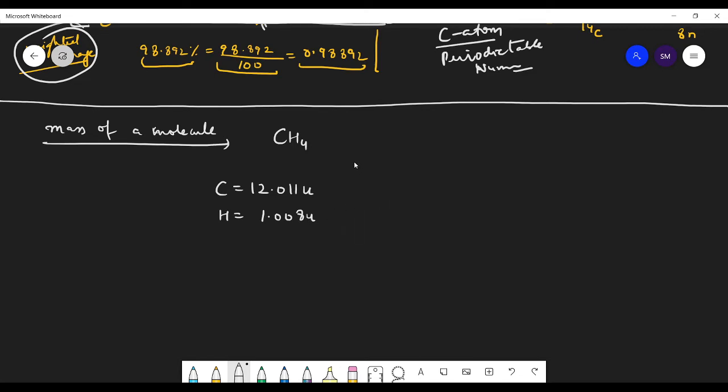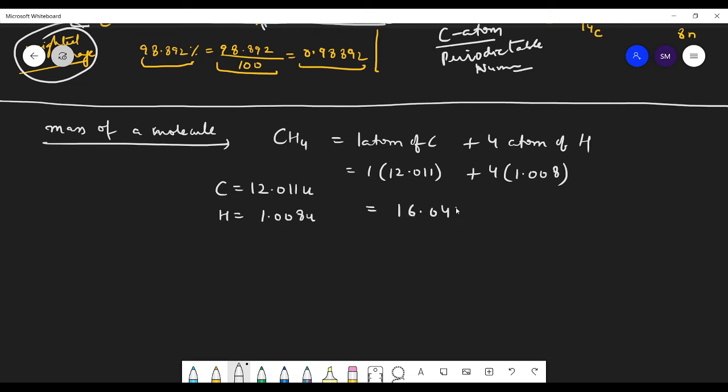Now I have one atom of carbon plus 4 atoms of hydrogen, so 1 times 12.011 plus 4 times the mass of one hydrogen atom, which equals 16.043 unified mass. Is this clear? This is how we calculate the mass of a molecule. So this will be given to you.